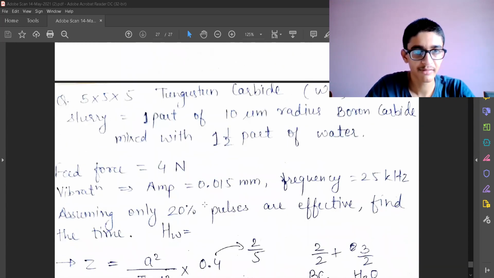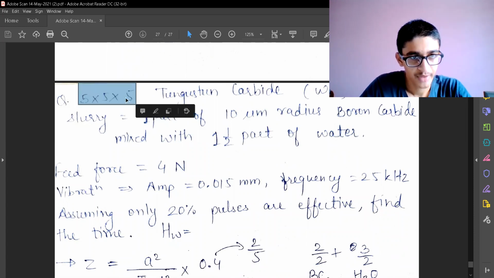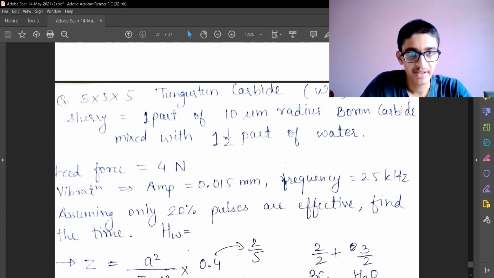Now let's look at another question where we are given 5 into 5 into 5 tungsten carbide. So this is the dimension of the hole we want to make. The workpiece is still the tungsten carbide. For slurry, it is 1 part of 10 micrometer radius boron carbide. So this is B4C abrasive particle. 1 part of boron carbide whose diameter or radius is given is mixed with 1.5 part of water.